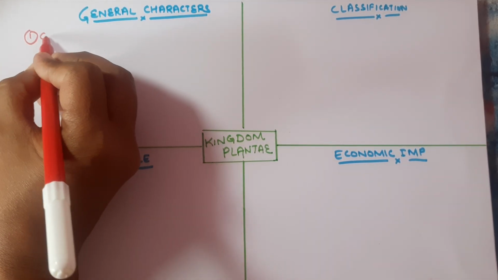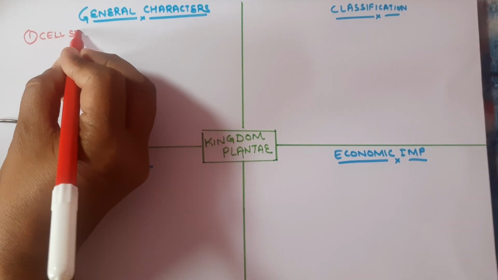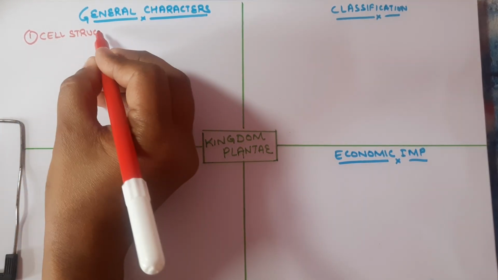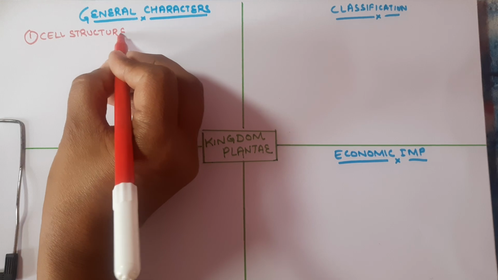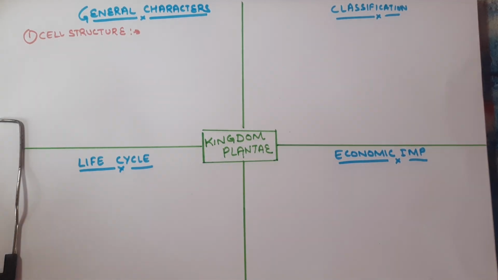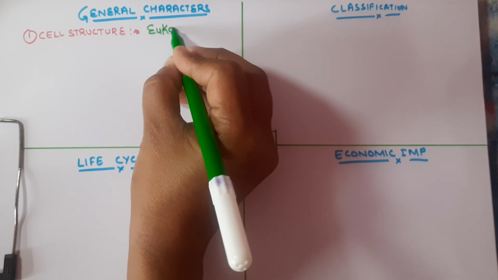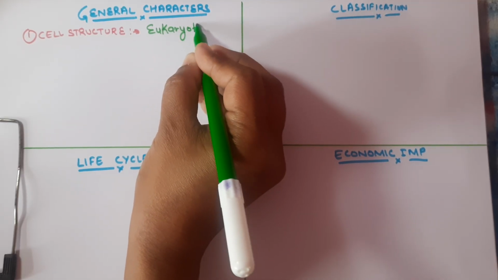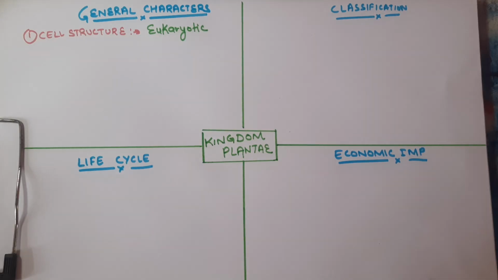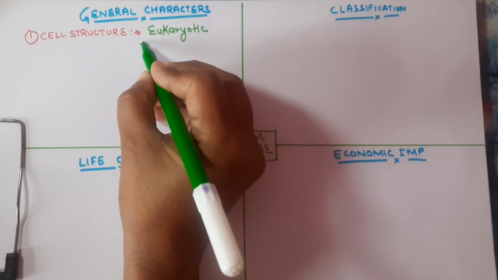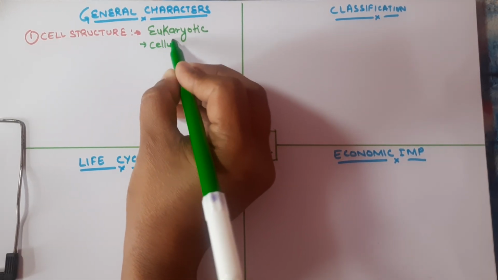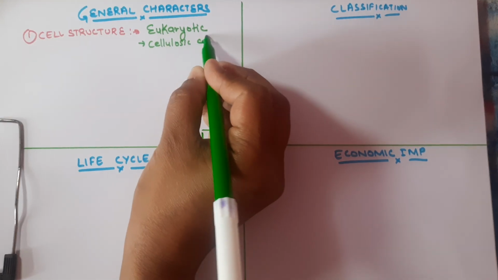First we will talk about the cell structure. If we talk about the cell structure of the Kingdom Plantae species, it will exhibit the eukaryotic cell. This is eukaryotic, it means that it has a well-defined nucleus, and the cell wall is made up of cellulose, so a cellulosic cell wall.